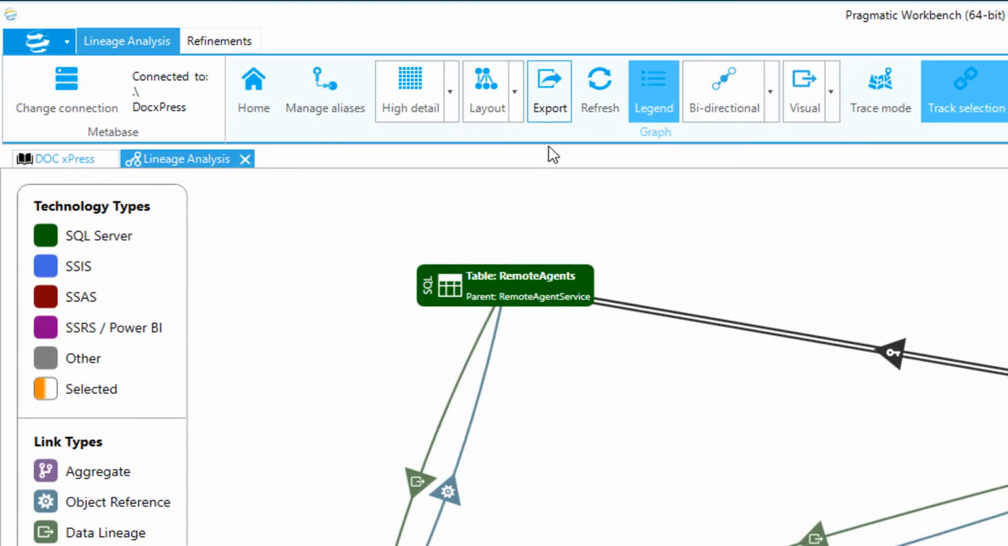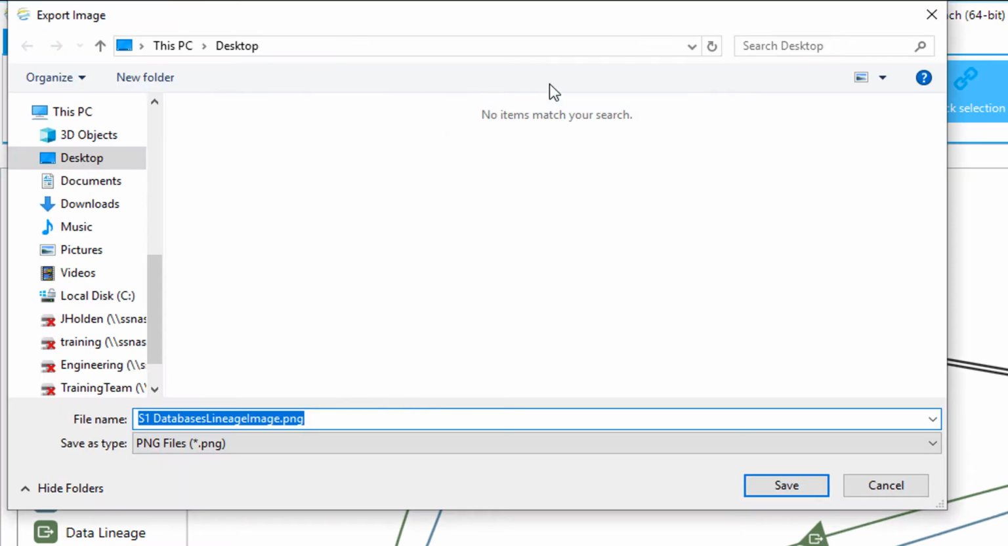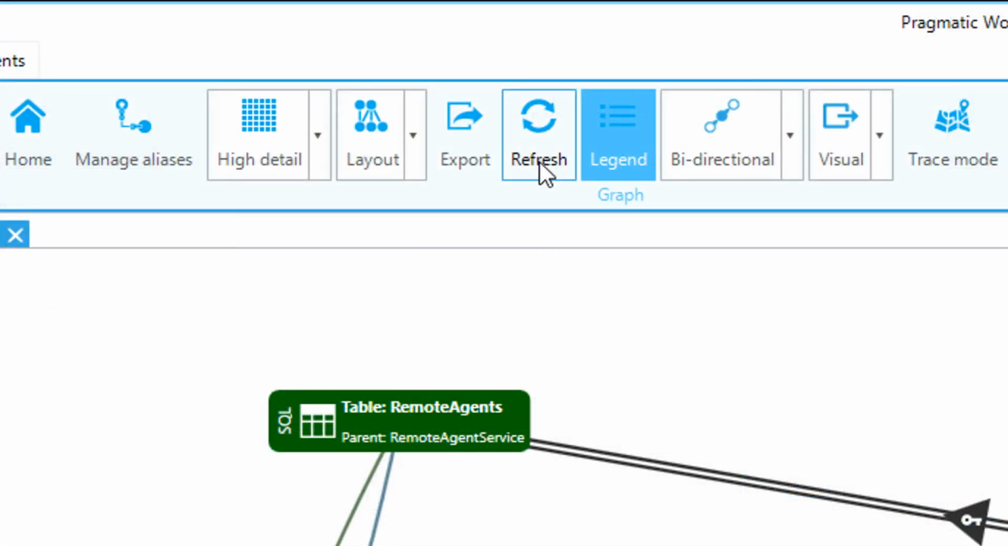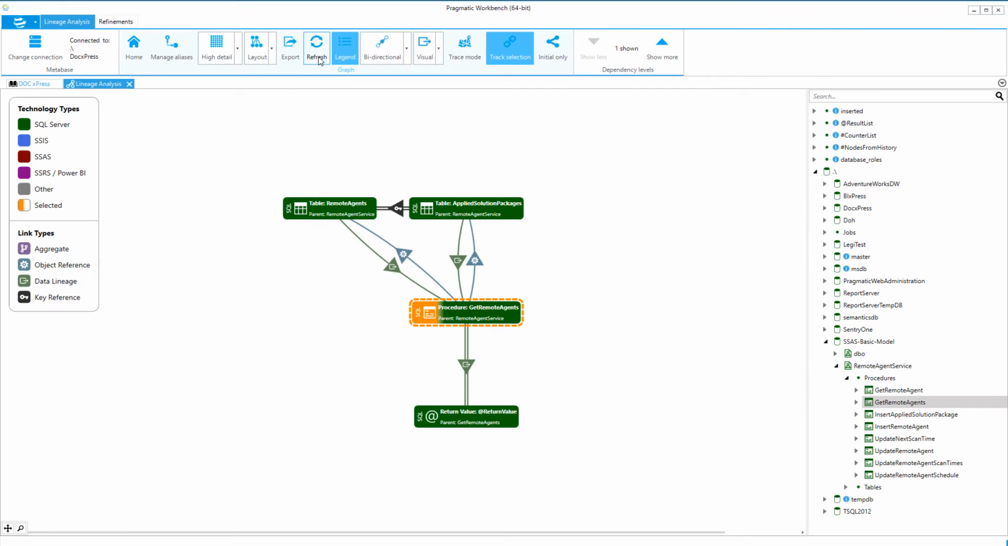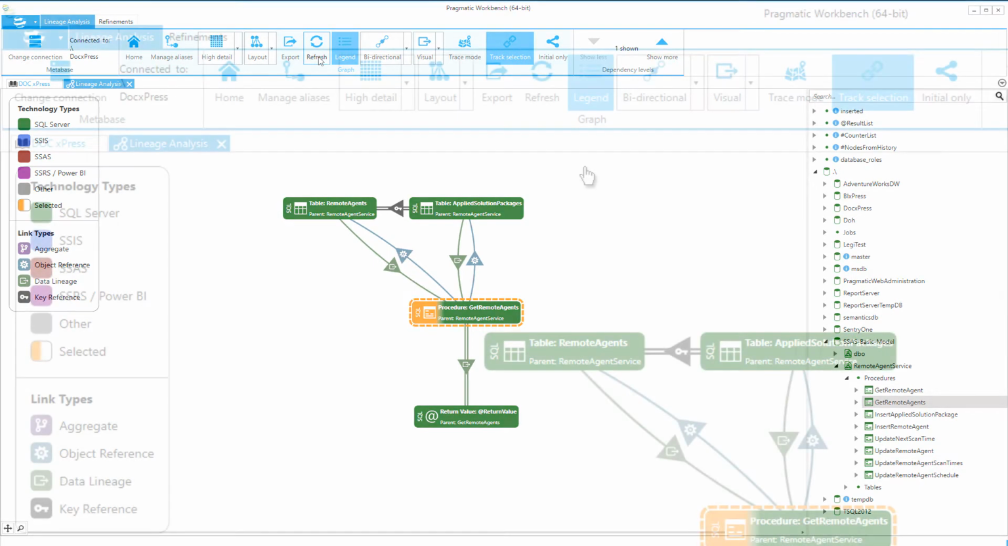You can then export the diagram panel to a file by clicking the export option in the ribbon. You can also select the refresh option to restore the diagram panel to the original view of the selected layout in cases where you have moved the objects around.